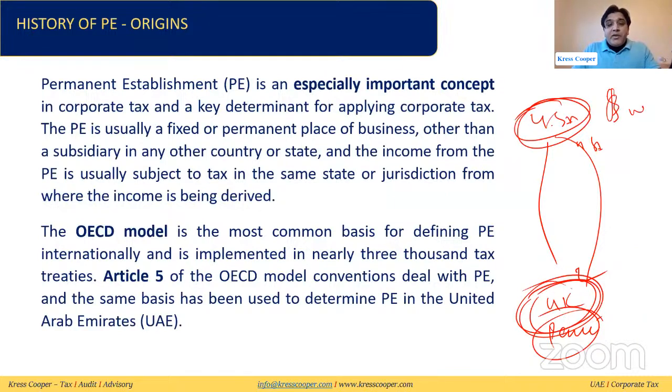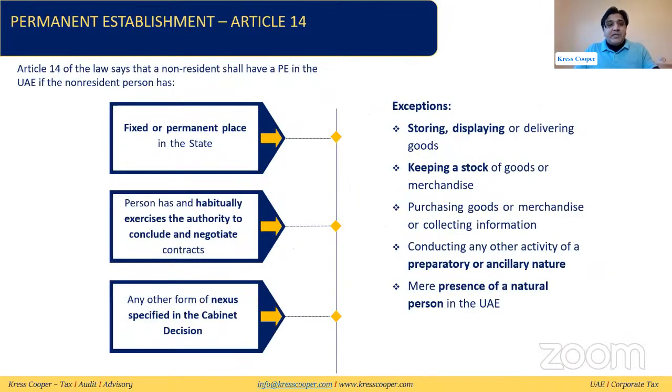So the OECD model is the common basis for defining PE internationally and is implemented in nearly 3,000 tax treaties. Article 5 of the OECD model convention deals with the permanent establishment, used to determine the PE in the United Arab Emirates as well. So permanent establishment has been given in Article 14 of the UAE corporate tax law. They said basically this permanent establishment can be established due to three reasons.